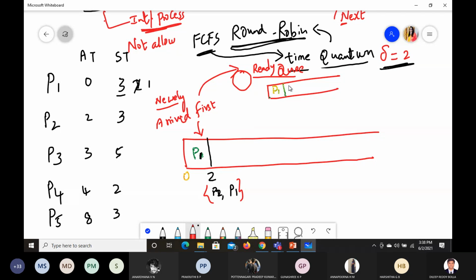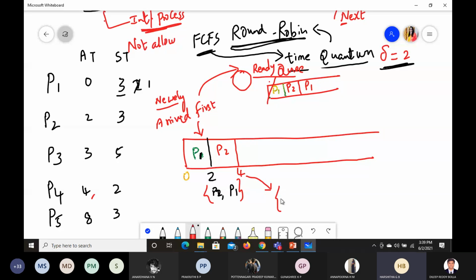We'll enter P2 here, and next we'll enter P1, since P1 was already executed. Now P2 will enter the CPU. How long can P2 be there? Based on the time quantum, delta is 2, so it can be there for 2 seconds. It becomes 4. Now at time 4, we have too many options. What are the options at this junction?